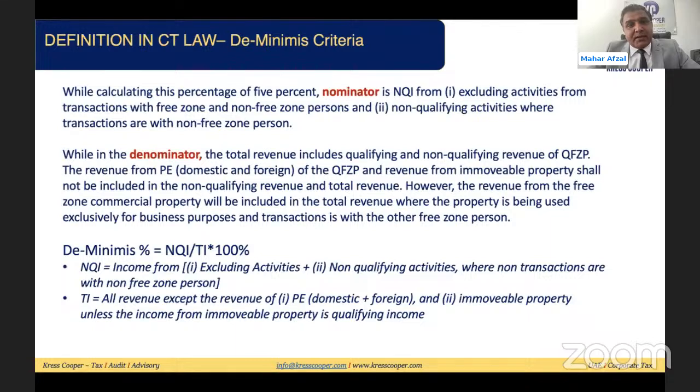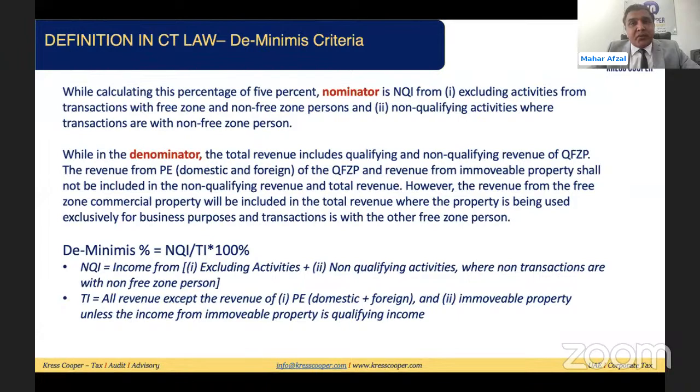While calculating 5%, the formula is non-qualifying income divided by total income into 100. In the numerator, we need to include only two things: the income from excluded activities, and the income from non-qualifying activities where the transactions are with a non-free zone person. Only two things will appear there.